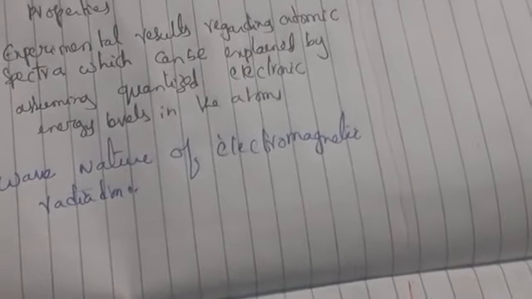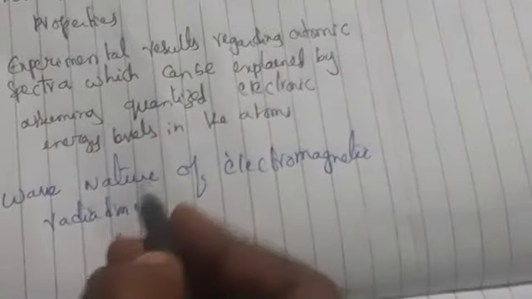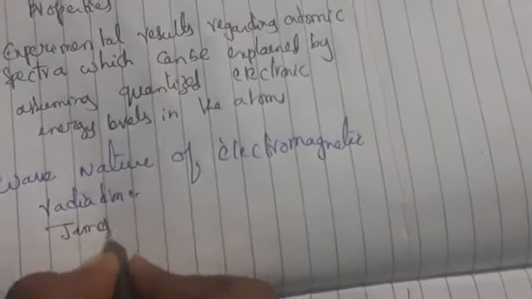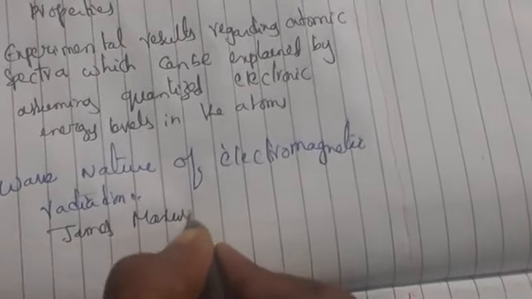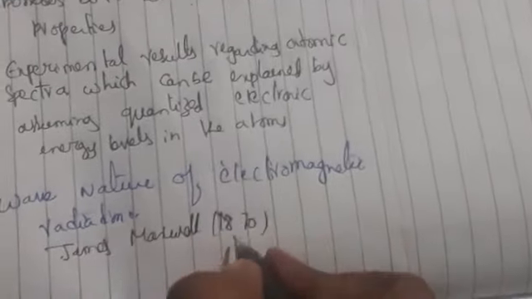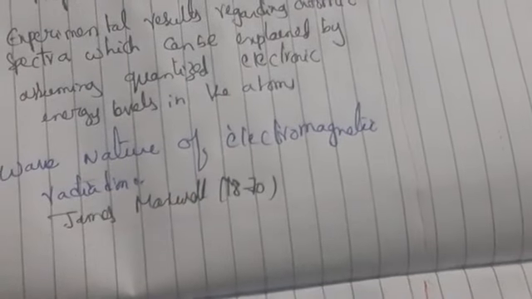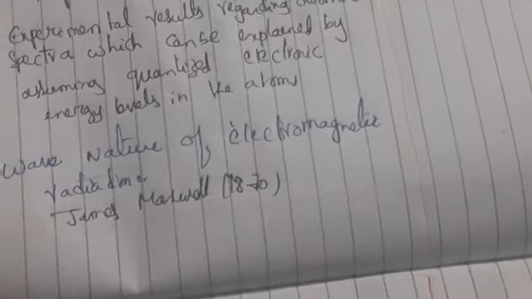What I have told you, it shows both particle and wave nature. Here James Maxwell, in 1870, was the first scientist to give an explanation about the interaction between charged particles and the behavior of both electric and magnetic fields on a macroscopic scale, that is, very large particles.